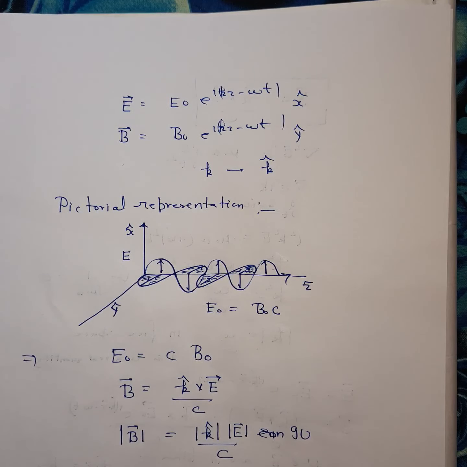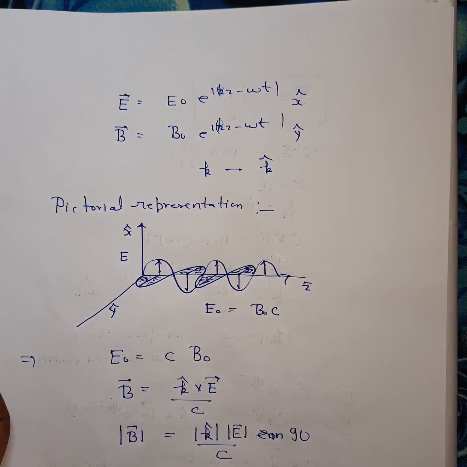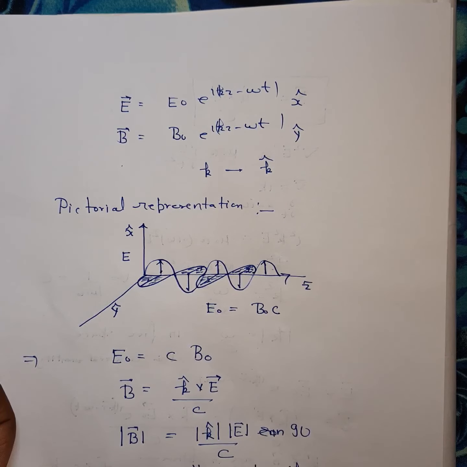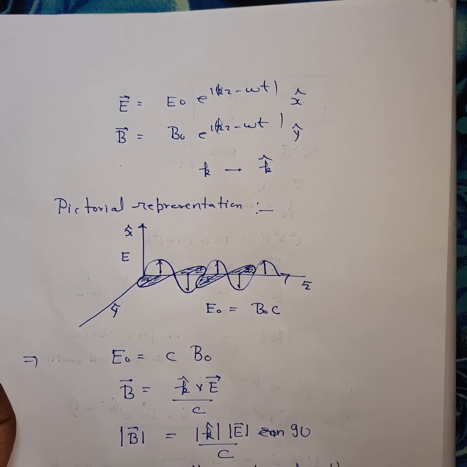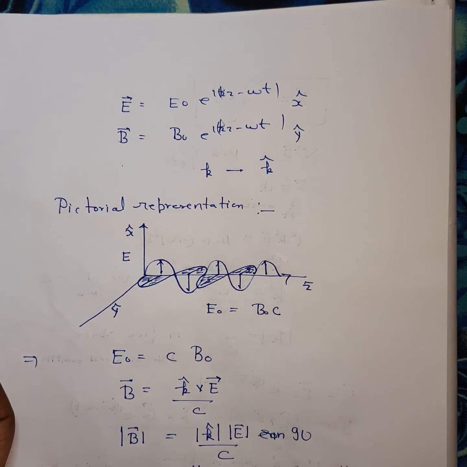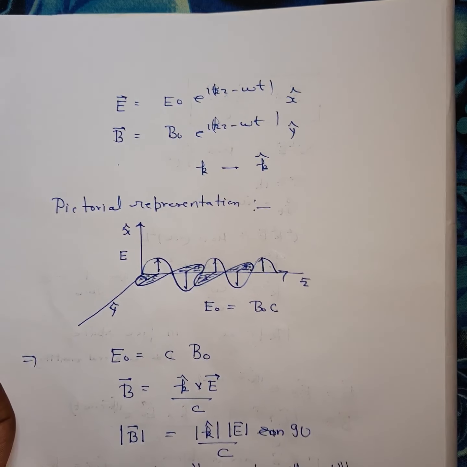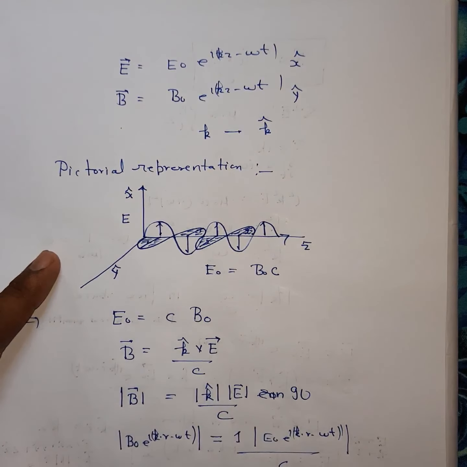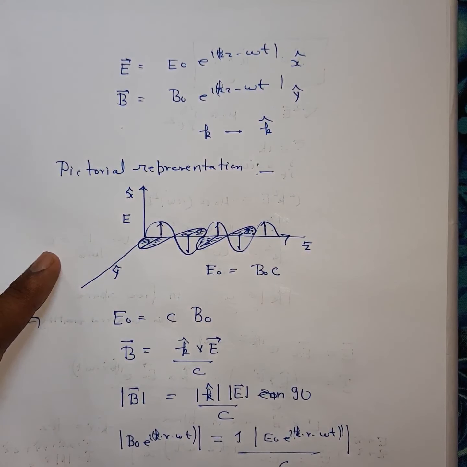So B is B0 e to the power i(k dot r minus omega t), and k cap is 1, and E is again E0 e to the power i(k dot r minus omega t). Take the modulus of this, divided by c. This will give the magnitude B naught, and this will give the magnitude E naught by c. So in this way you can say that E0 is equal to c B0.